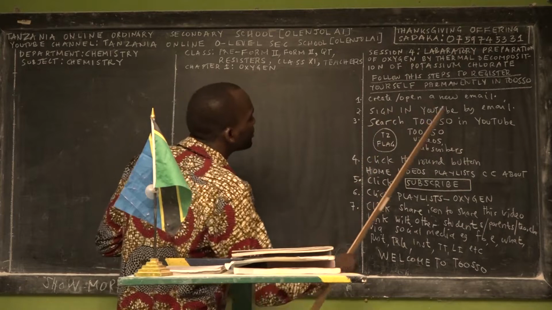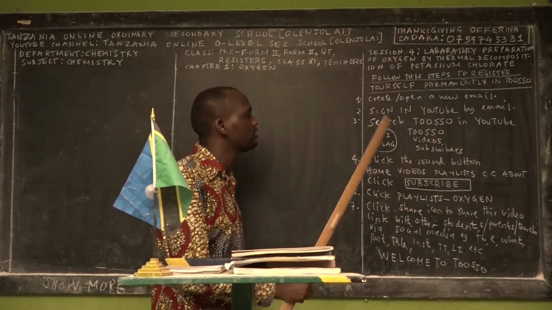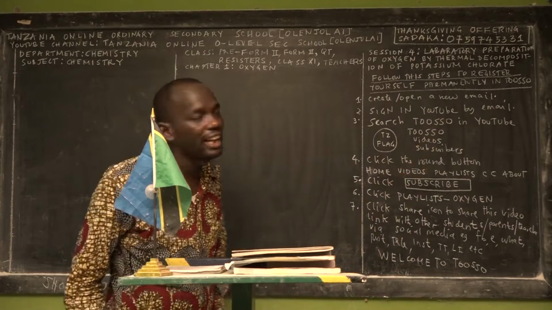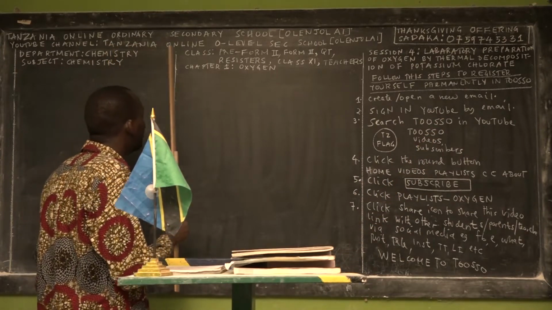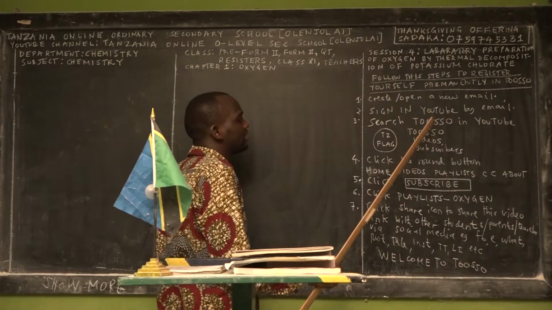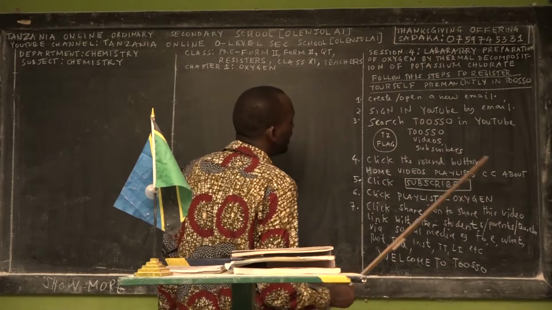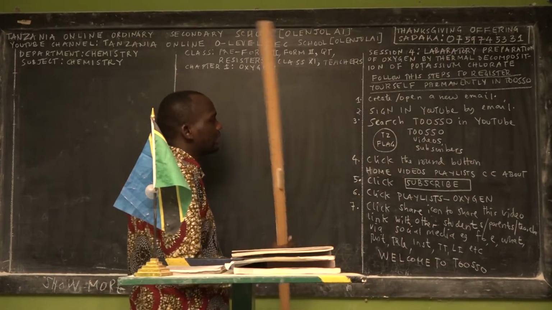The third step, we ask you to search for TOSO also in the YouTube platform. Once you search, don't write TOSO because it's not there. Just copy and paste our official YouTube channel name, called Tanzania Online O-Level Secondary School [Olenjolai]. To save space, we have written TOSO as an abbreviation of this YouTube channel name.